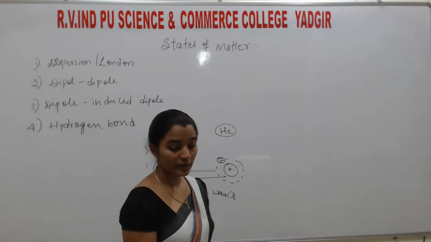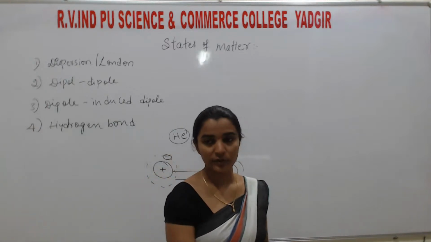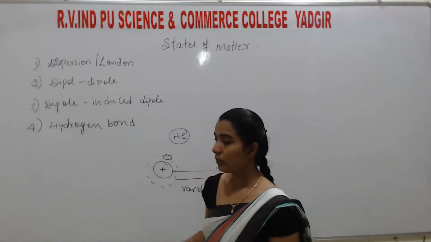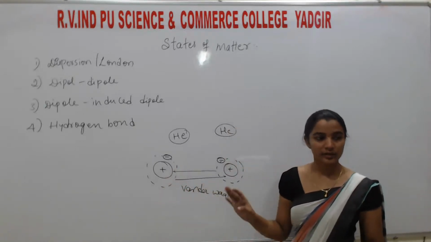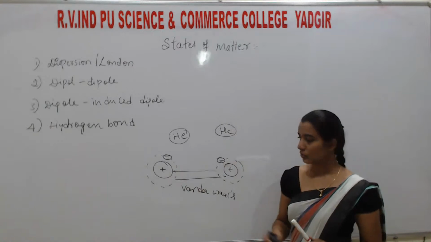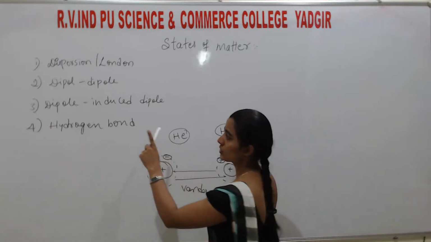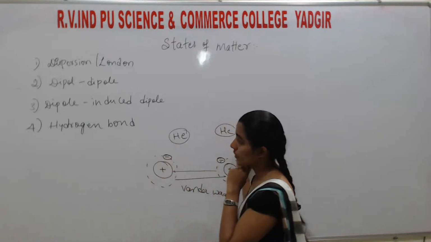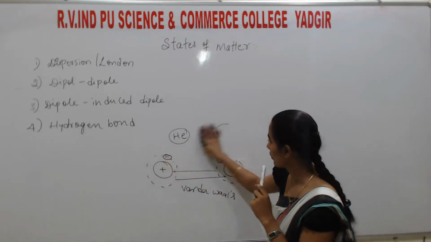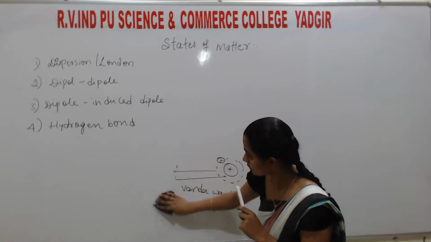Okay, except bonds, I am telling. It is just a force of attraction between the two molecules of a gas or a liquid. Okay, in a solid there is a bond. Understand, students? So I will explain what is dispersion force or London force, dipole induced dipole, and also hydrogen bond one by one. So listen here.